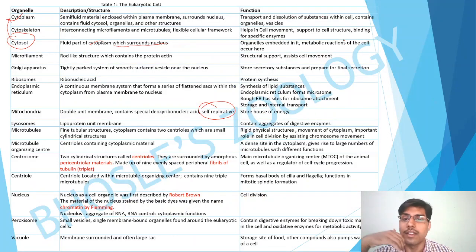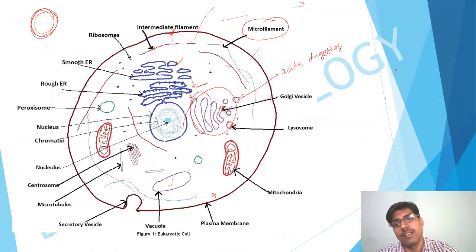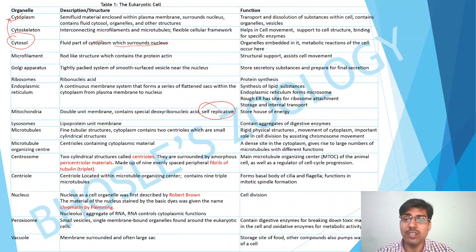Next are the microtubules, fine tubular structures, and there are two centrioles, which are cylindrical structures. They provide rigid physical structure, movement of cytoplasm, and play an important role in cell division by assisting chromosome movement. So these are the microtubules, which also help in cell movement and chromosome movements. The shape is tubular structures, and there are two centrioles in the cytoplasm which are connected with it.